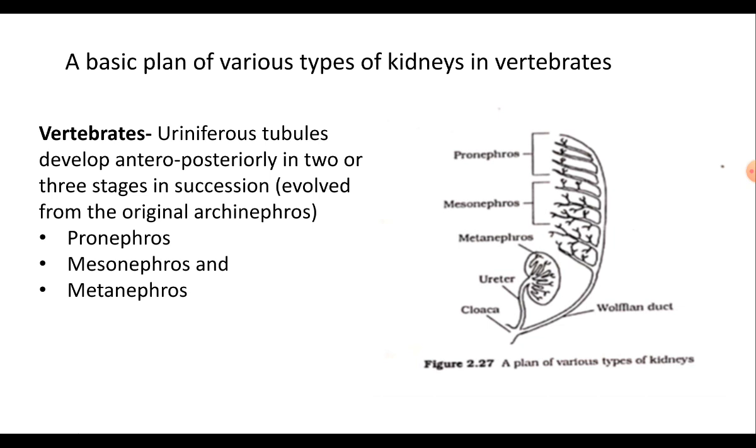If the kidney is formed from the region right behind the pronephros, then it is called the mesonephros. Example, fishes and amphibians. If the kidney is formed from the posterior part of the nephrotome behind the region of the mesonephros, it is called the metanephros. Example, reptiles, birds and mammals.